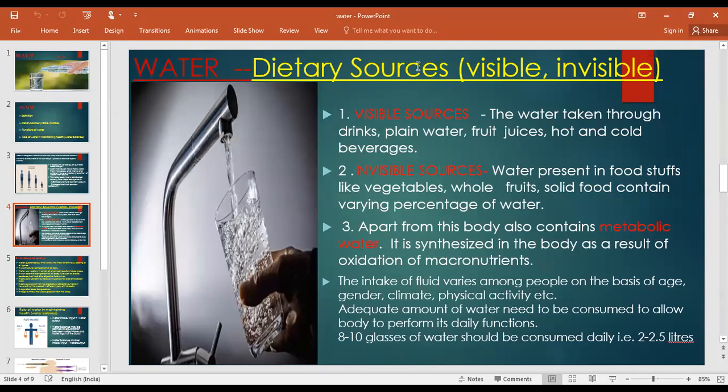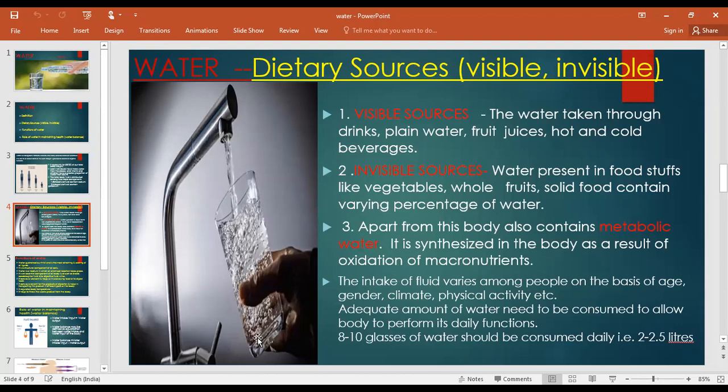For example, if you are eating some fruits like watermelon or apple, still the water is inside the food. Those are known as invisible sources of water. Water present in food like vegetables and whole fruits, which contain a varying percentage of water inside, are known as invisible sources. Apart from the visible and invisible sources, there is one more source which is also invisible, and it's known as metabolic water.